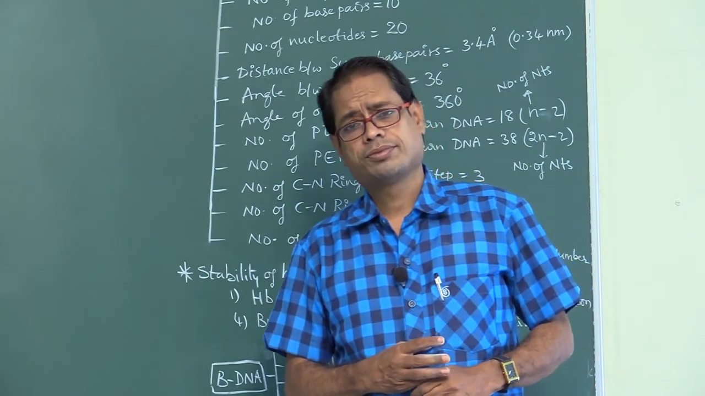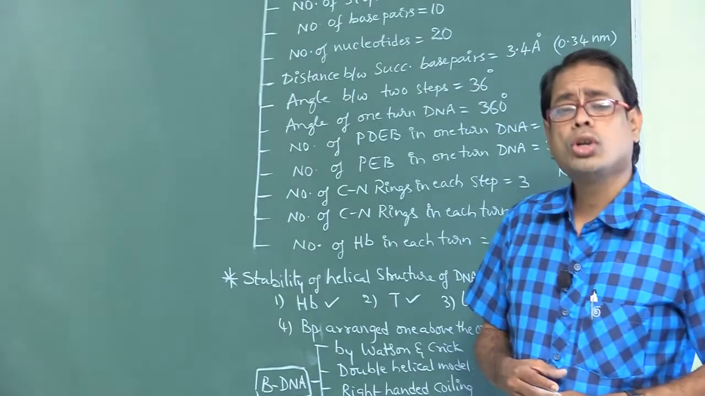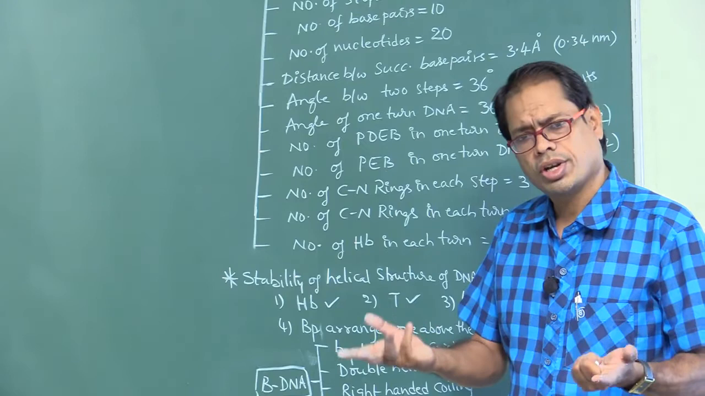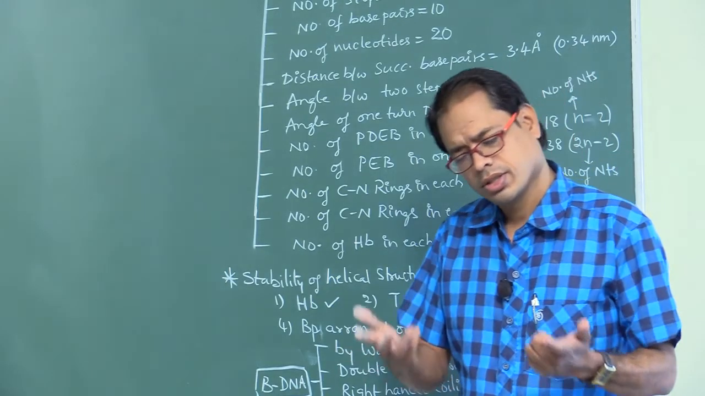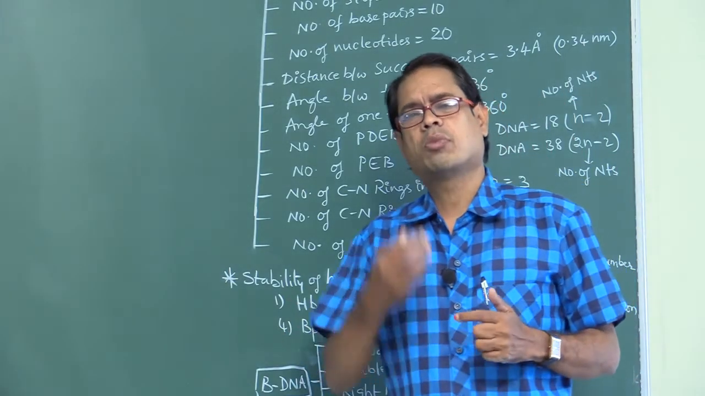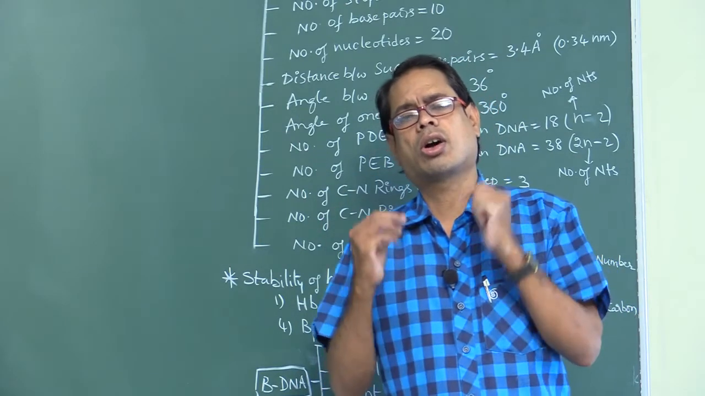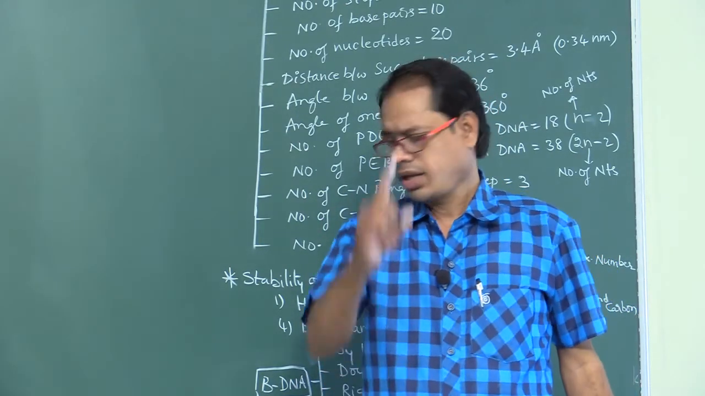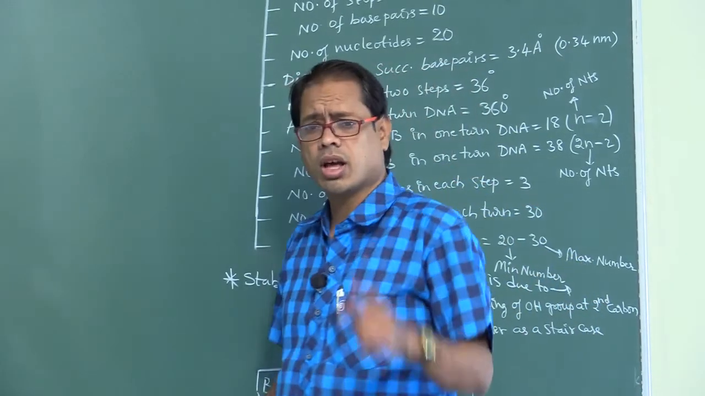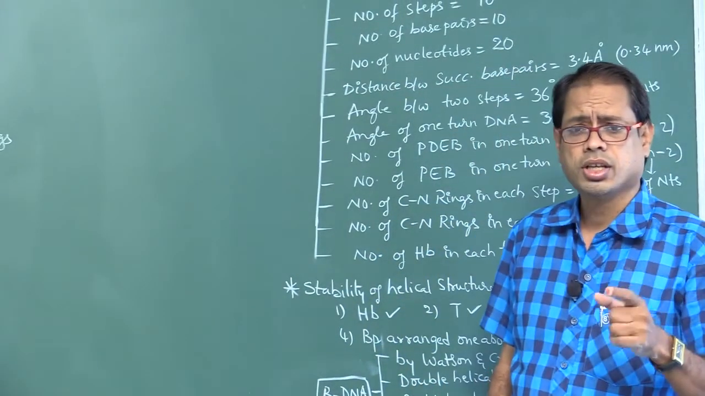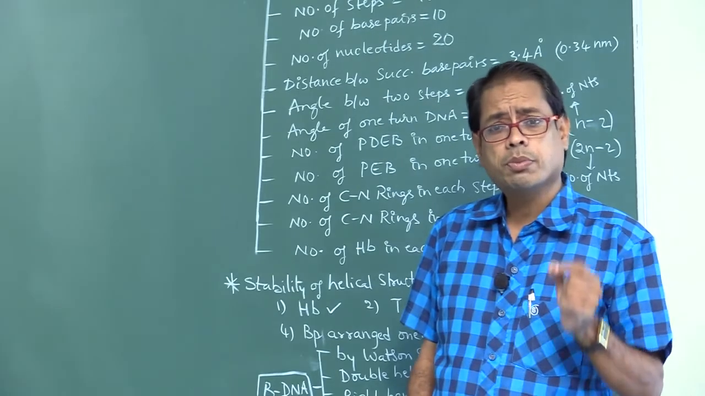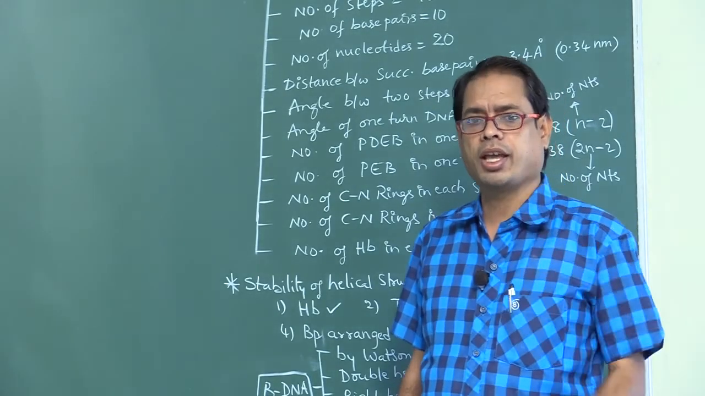The number of nucleotides is constant at 20. The number of base pairs is constant at 10. The number of nitrogen bases, phosphates, and sugars are all constant in the structure of DNA. Why is the diameter of DNA always 20 angstroms? Because a purine always pairs with a pyrimidine.